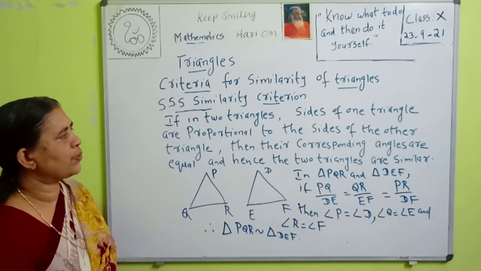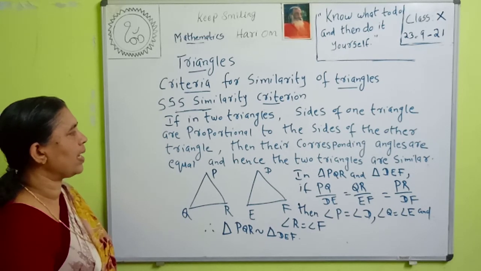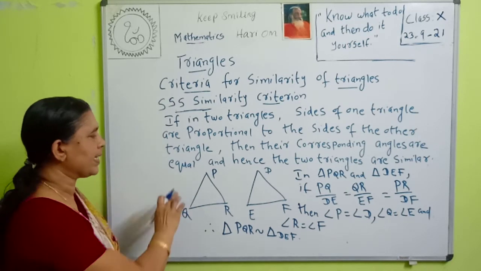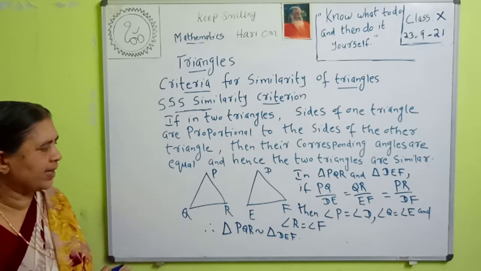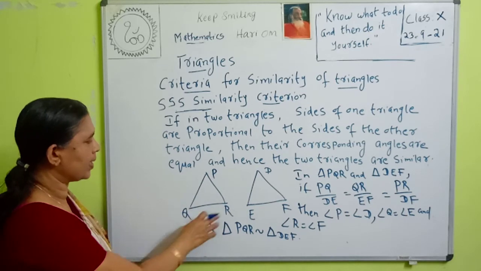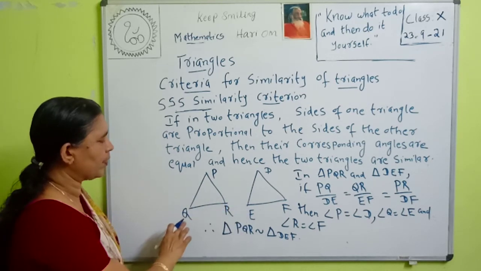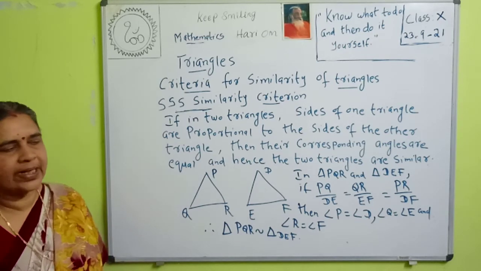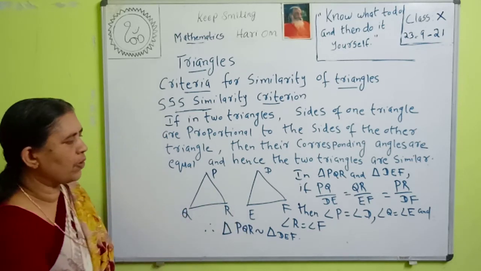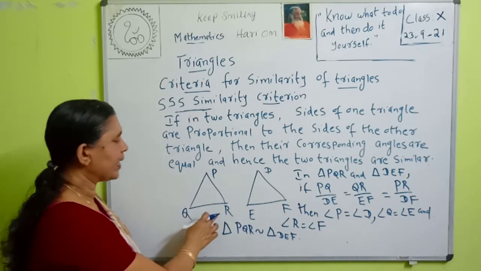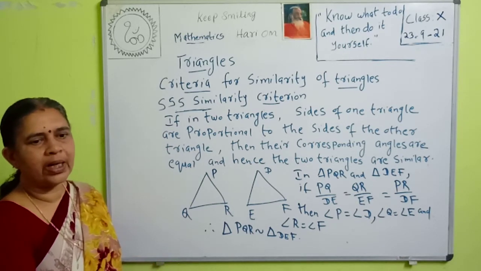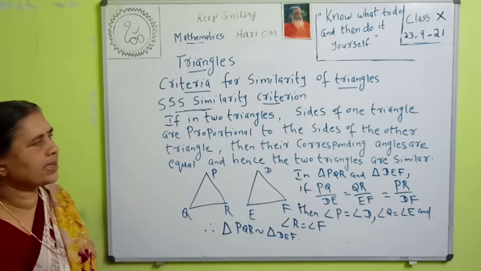That is, if in two triangles, sides of one triangle are proportional to the sides of the other triangle, then the corresponding angles are equal and hence the two triangles are similar. That is, in triangle PQR and triangle DEF, PQ by DE is equal to QR by EF is equal to PR by DF. Then the corresponding angles are angle P is equal to angle D, angle Q is equal to angle E, and angle R is equal to angle F. Then triangle PQR is similar to triangle DEF. This is called the SSS similarity criterion.